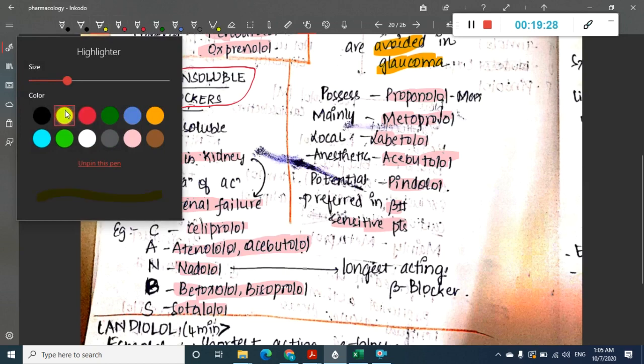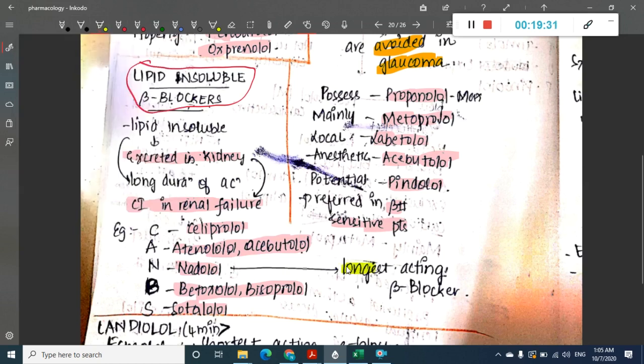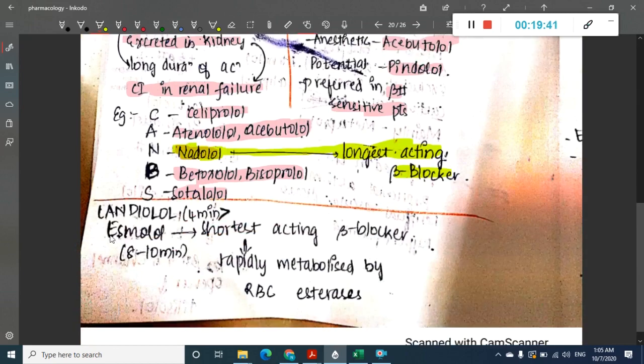The most important thing here is that nadolol is the longest acting beta blocker. Now this esmolol which is seen here is the shortest acting beta blocker. Why is esmolol the shortest acting beta blocker? Because it is metabolized by RBC esterases.